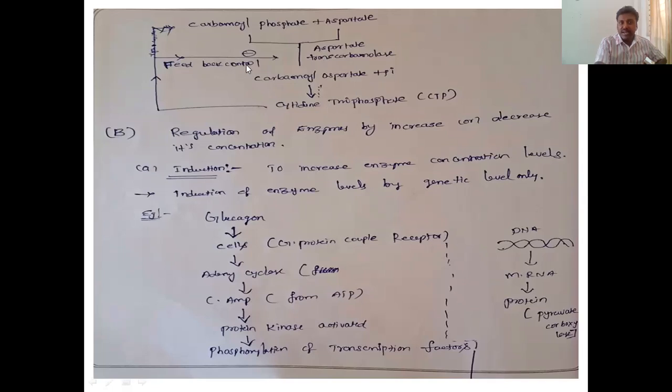That's why it is a feedback control. If there is more formation, then automatically it will reach aspartate transcarbamylase. Already you studied some negative feedback mechanisms in human anatomy and physiology, that is hormones.